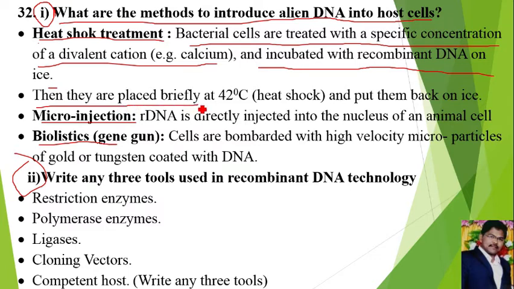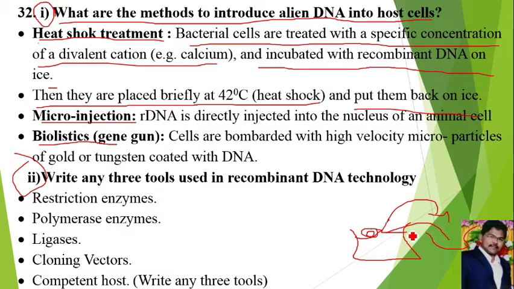Then they are placed briefly at 42 degrees Celsius, the heat shock, and put back into the ice. This treatment of moving the host cells from ice to high temperature and back to ice is called heat shock treatment. That helps the bacteria to take rDNA into them.